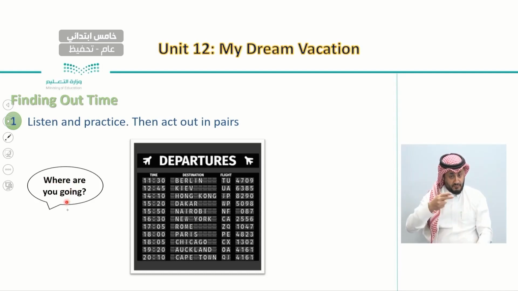Where are you going? We usually use this question to ask people about their destination. Where are they going? Are they going to Berlin? Are they going to Paris? Are they going to Rome? Are they going to New York, for example?